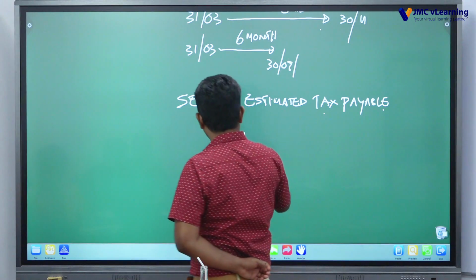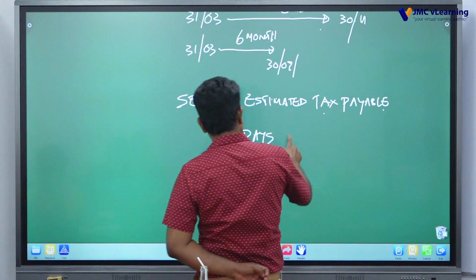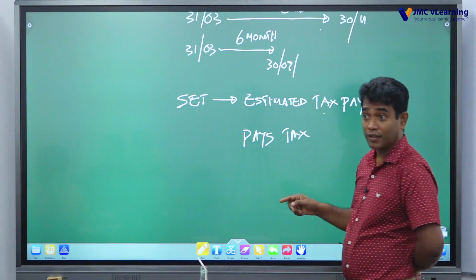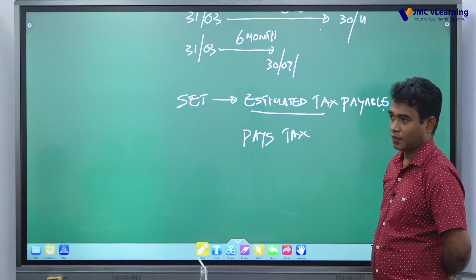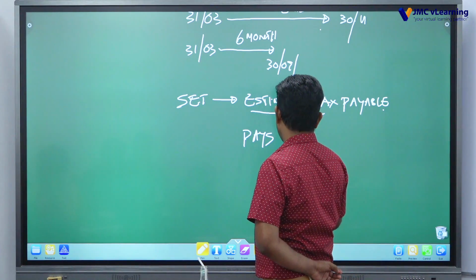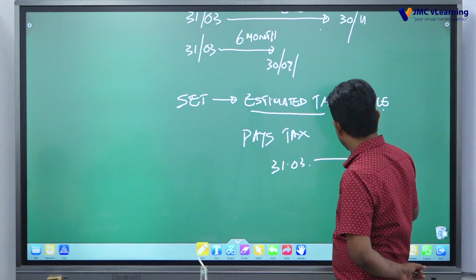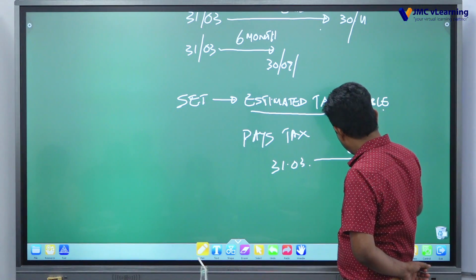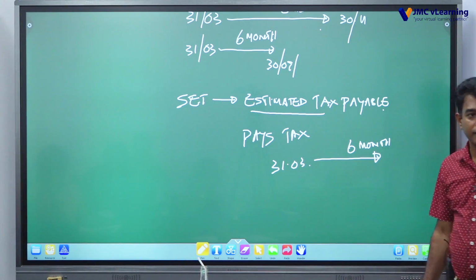Thereafter, we pay tax based on that one, based on the estimation. So, once the year of assessment is completed, 31st March, from that date, there is a 6 month period to pay any balance tax, right?